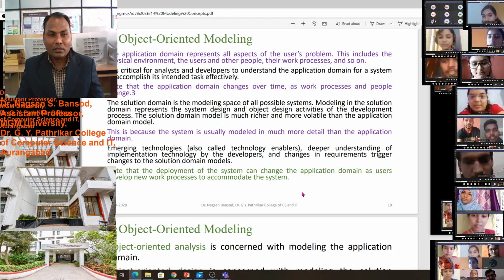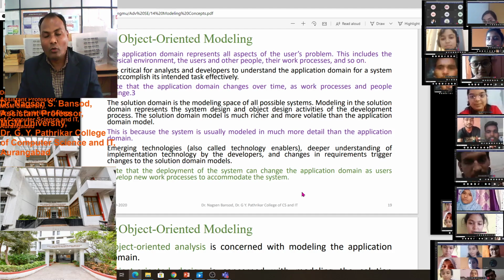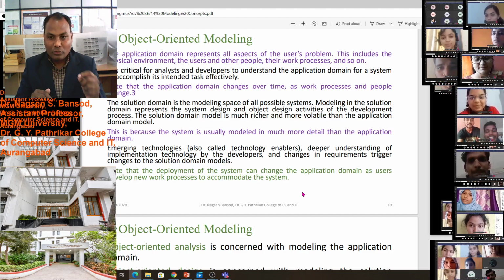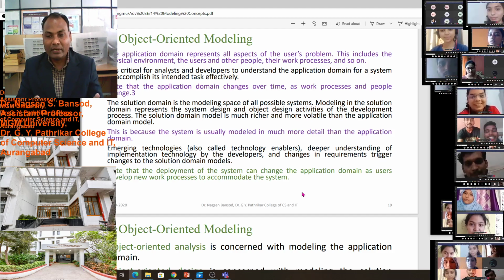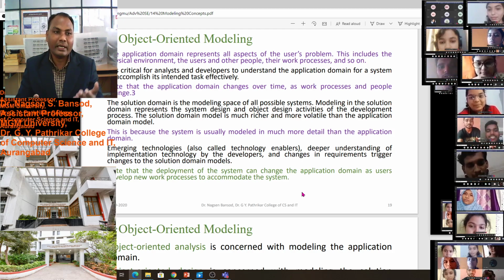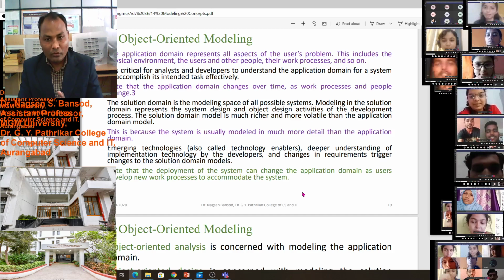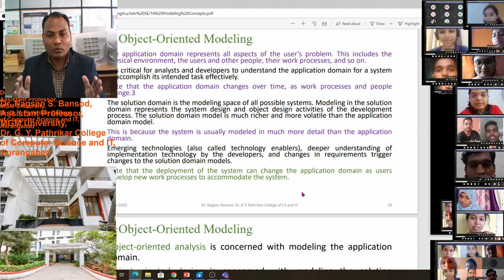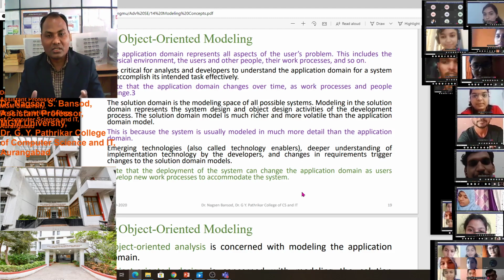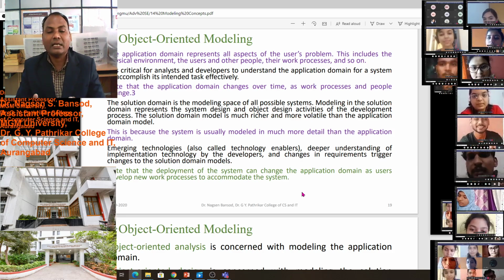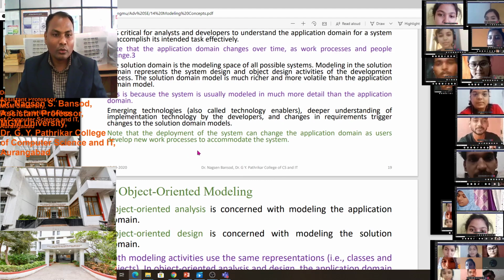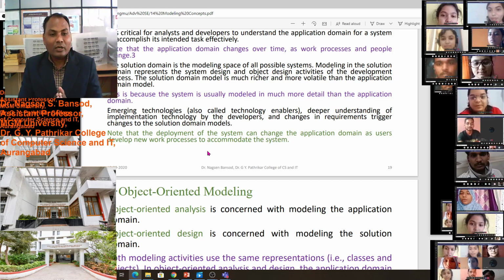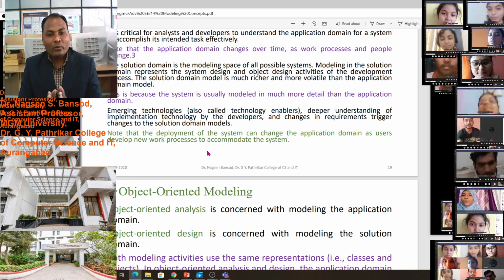Suppose nowadays people want a smart home. In a home, people want to connect their AC, TV, fan, and all the devices which are home appliances to the mobile phone, which means an IoT based application is required. So we have to make changes very rapidly in that technology to cope with it. Note that the deployment of the system can change the application domain as users develop new work processes to accommodate the system.